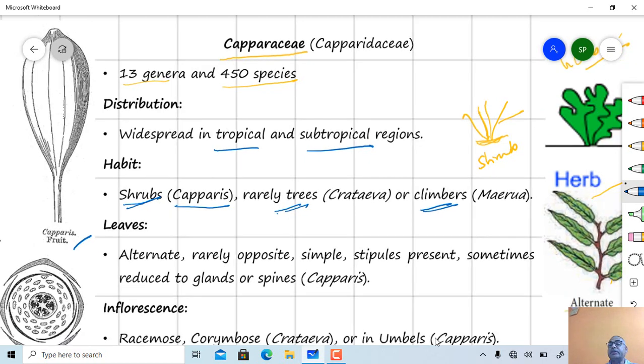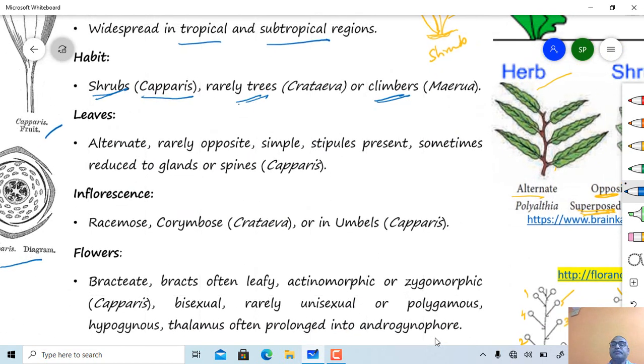Leaves are alternate, rarely opposite. Leaves are usually simple. Stipules are present. In the majority of cases, stipules are modified into spines or thorns. Sometimes leaves reduce to glands or spines. In Capparis aphylla or decidua, spines are present.